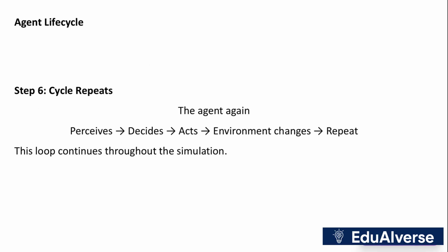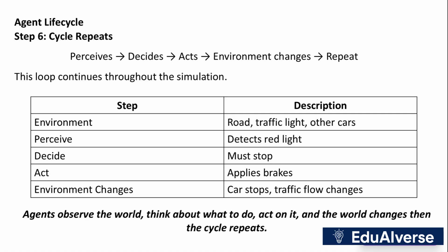The agent repeats the cycle of perceiving, deciding, acting, and observing changes. This continuous loop allows the agent to learn and evolve throughout the simulation. The cycle repeats, enabling agents to adapt and refine their behavior. This ongoing process is fundamental to intelligent agent design.